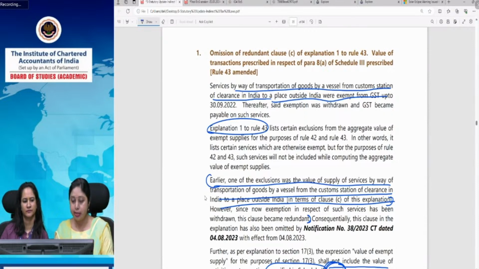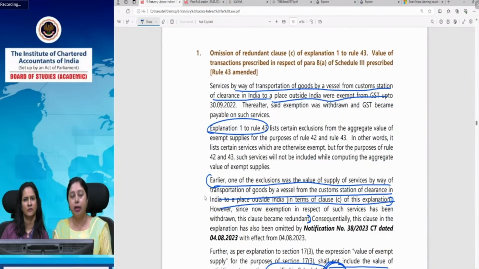Now, earlier it was exempt and we used to exclude it, though it was exempt, but we did not use to include it in value of exempt supply. Because we said that something which is otherwise exempt, we take it in exempt supply. Sometimes there are certain items which are otherwise exempt, but we do not include it in the exempt supply definition and vice versa. So here, this transportation of goods by vessel was exempt, but we used to exclude it from the definition of exempt supply for the purpose of reversal. Now that exemption has been withdrawn. Now it is no more an exempt supply, this service.